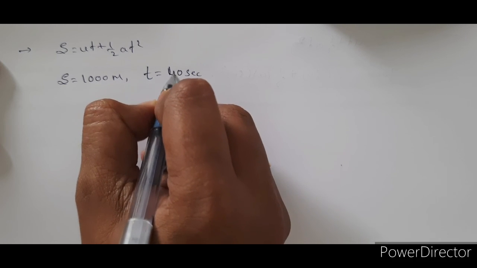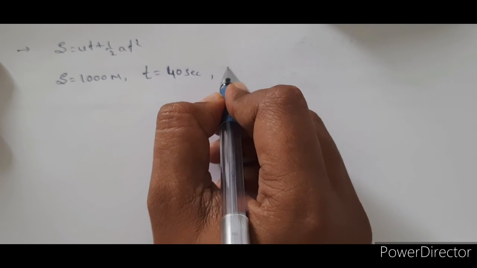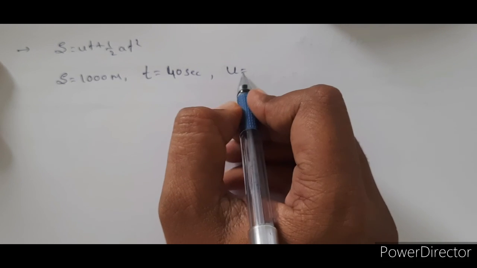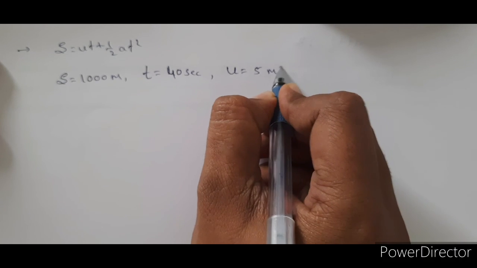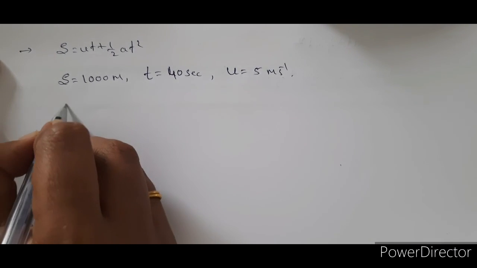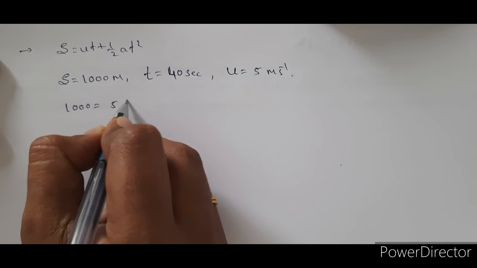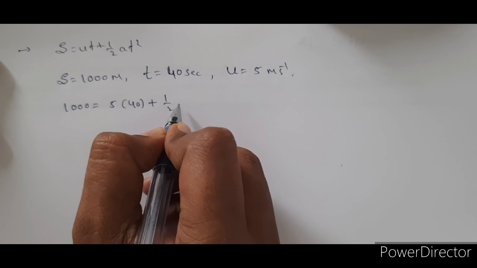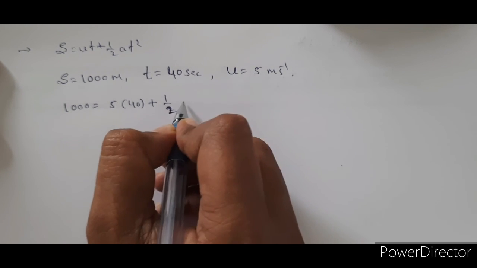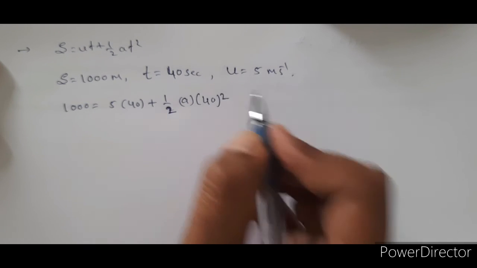The initial u is the relative velocity of car B with respect to A, that is 5 meter per second. Substituting the values, 1000 equals 5 into 40 plus 1 by 2 into acceleration into 40 square.